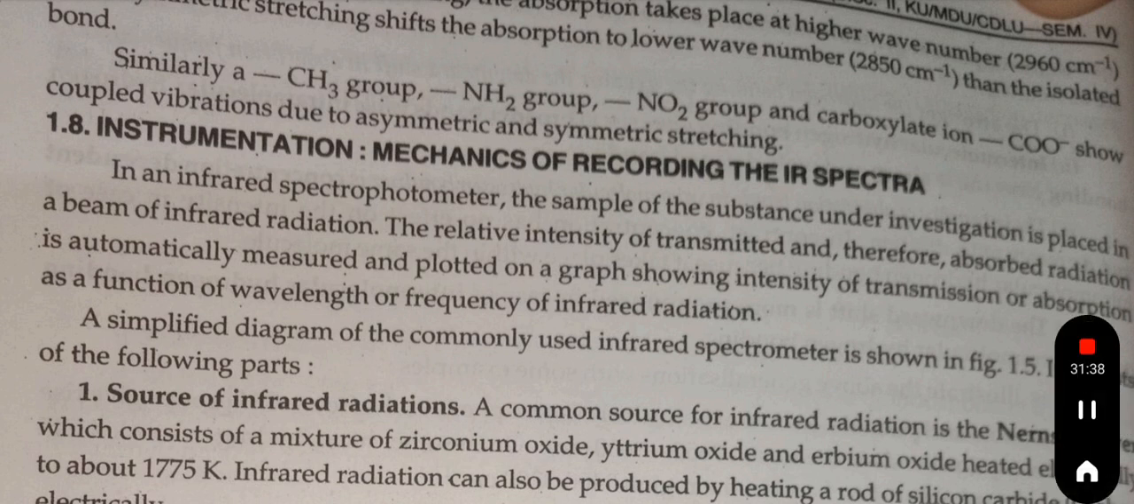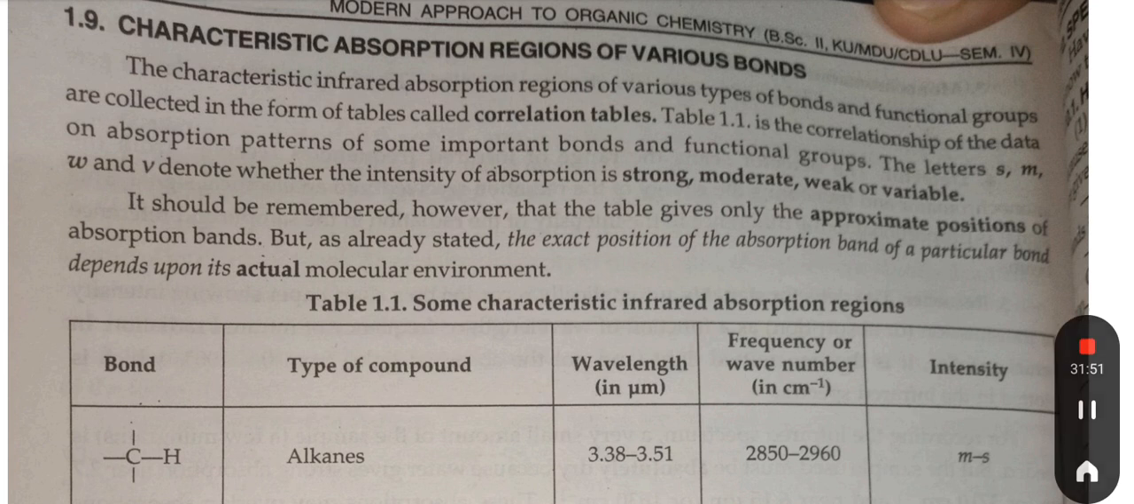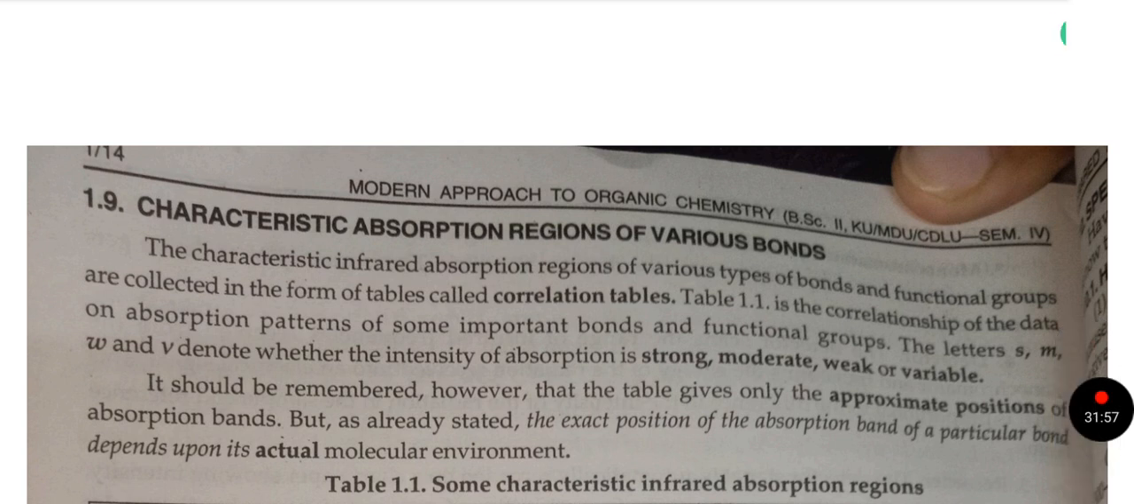Instrumentation, mechanics of recording the IR spectra. Characteristic absorption regions of various bonds. The characteristic infrared absorption regions of various types of bonds and functional groups are tabulated in the form of a table called a correlation table. Table 1.1 is the correlation data on the absorption pattern of some important bonds and functional groups.